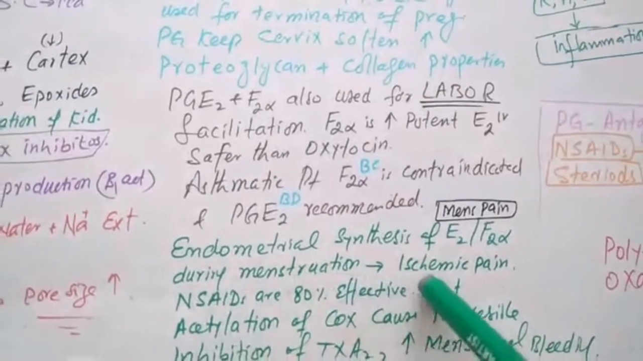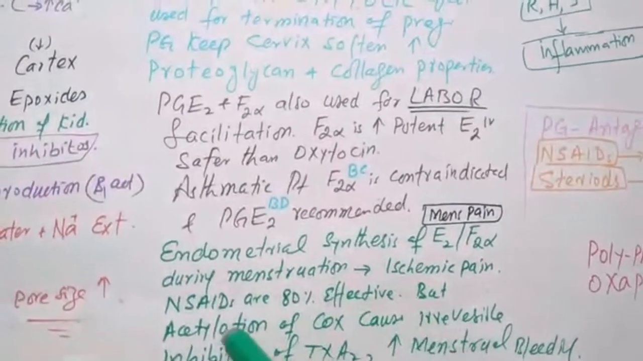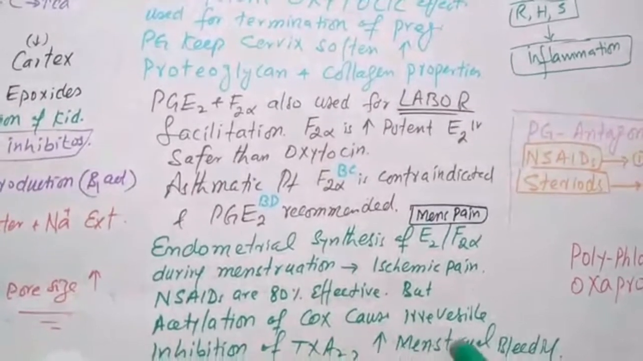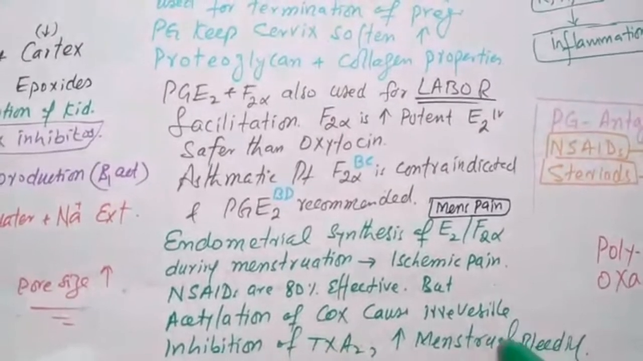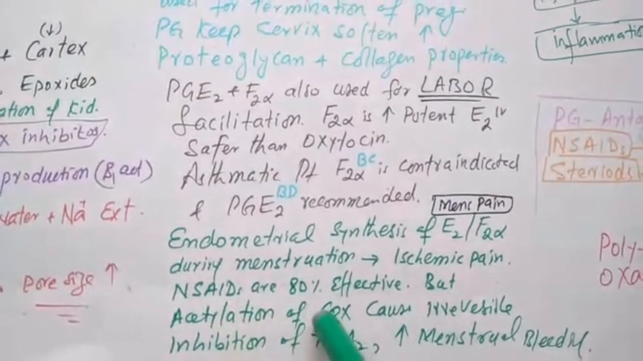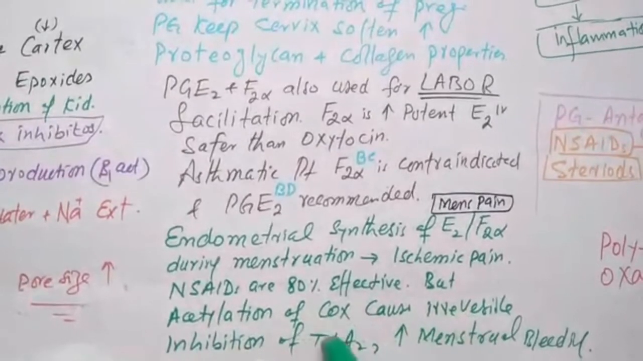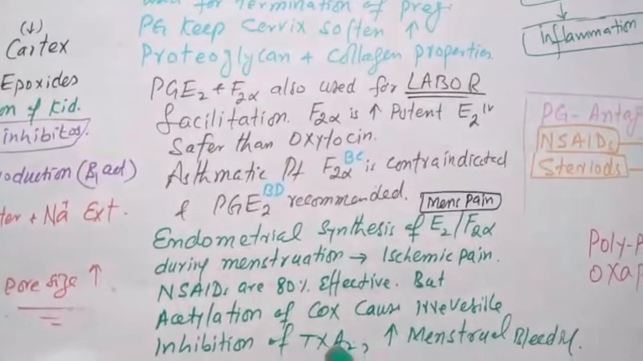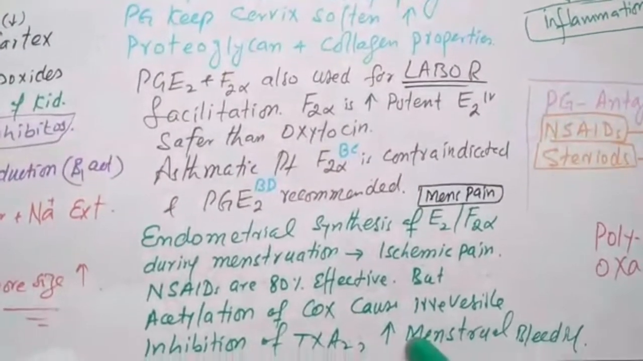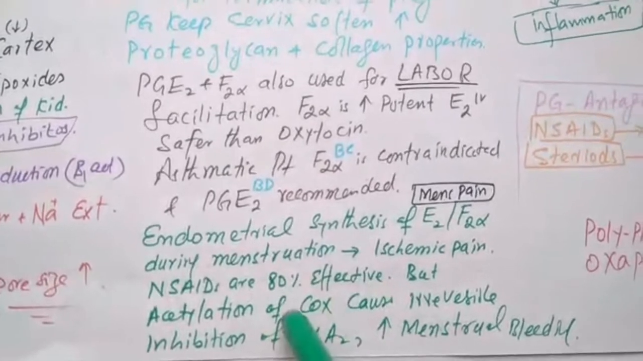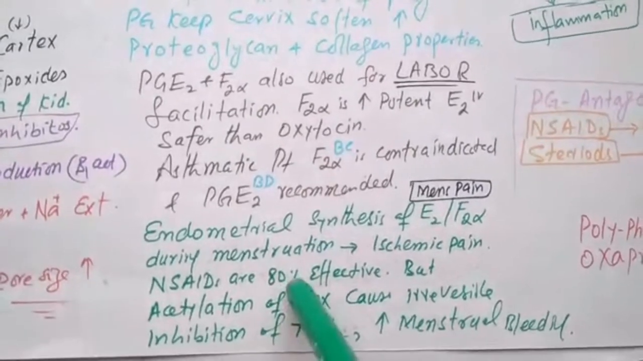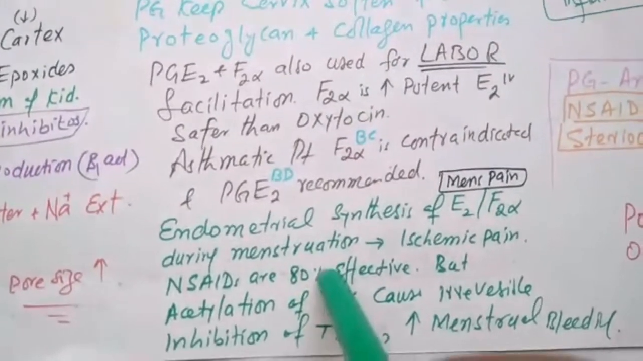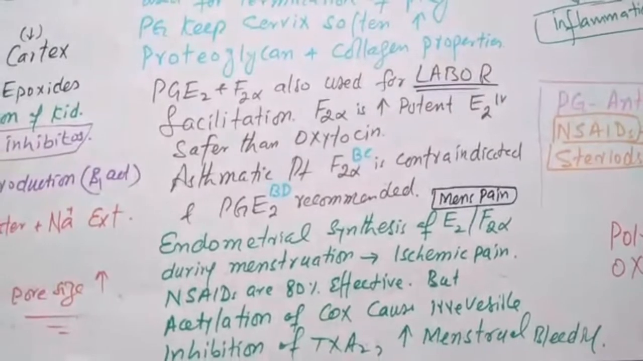So NSAIDs are 80% effective, but a higher dose of NSAID or aspirin causes more menstrual bleeding, because sometimes COX is irreversibly inhibited, inhibiting thromboxane A2. When thromboxane A2 is irreversibly inhibited, there is more menstrual bleeding. So care must be taken. Too high a dose of NSAIDs is contraindicated for the treatment of menstrual pain because it increases menstrual bleeding.